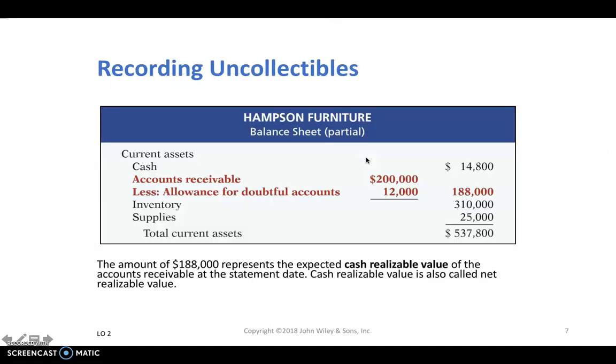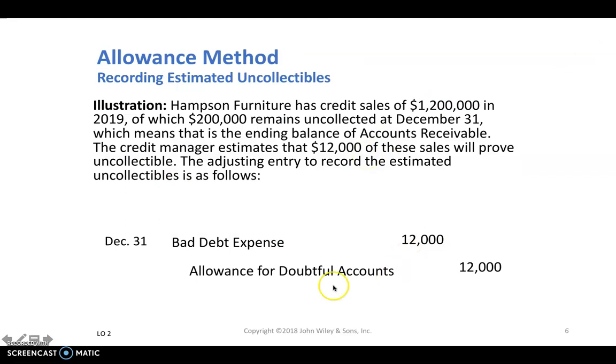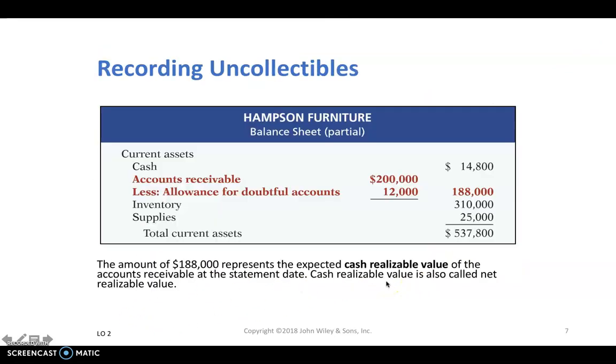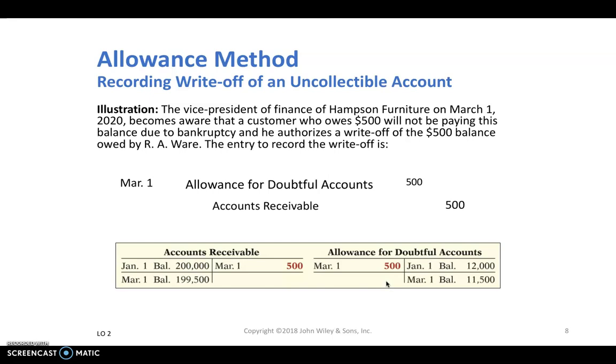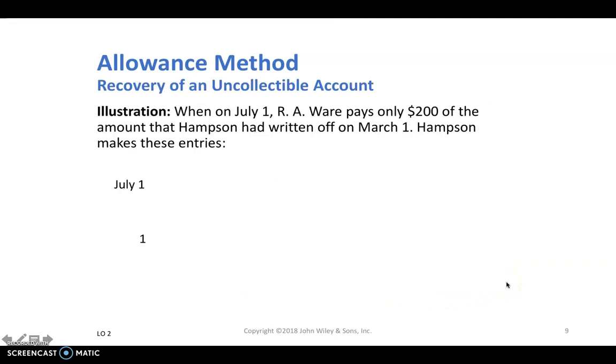So now, since we set up an allowance, we're going to take that $500 out of allowance for doubtful accounts. So we're going to debit allowance for doubtful accounts. And since we know which customer is not paying us, we're going to credit the accounts receivable for that customer. So now the ending balance as of March for accounts receivable is 199,500, and the ending balance for allowance for doubtful accounts is 11,500.